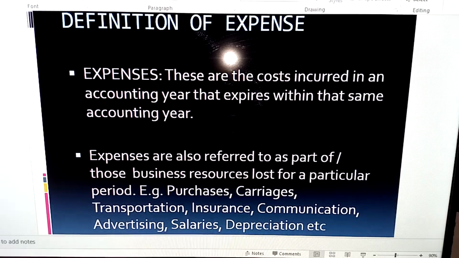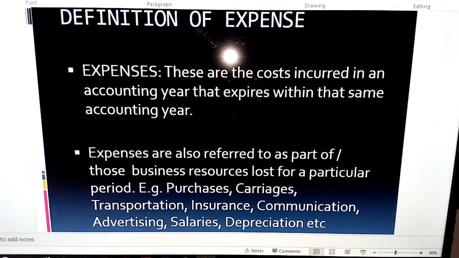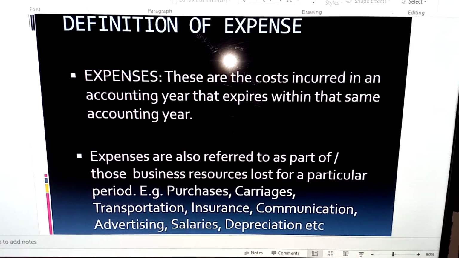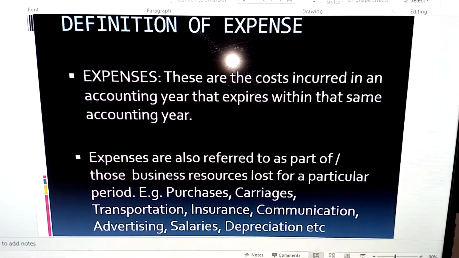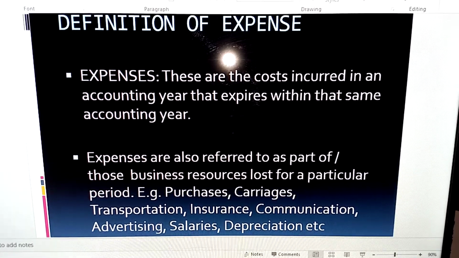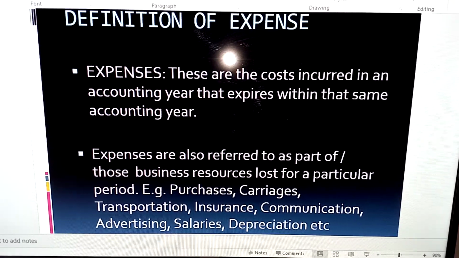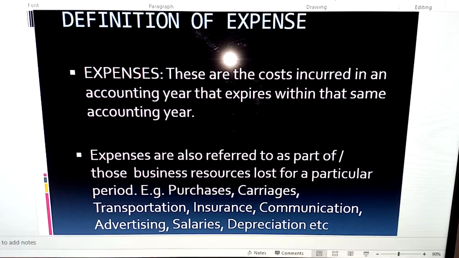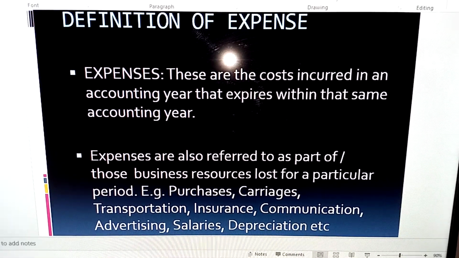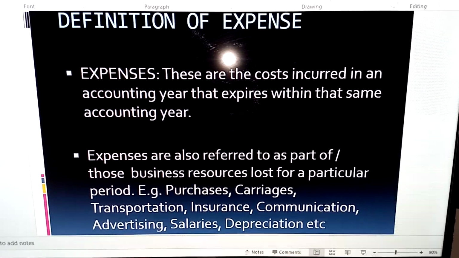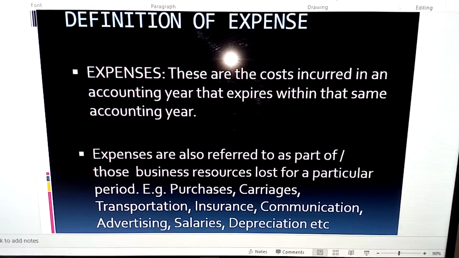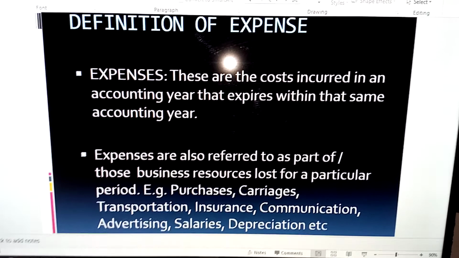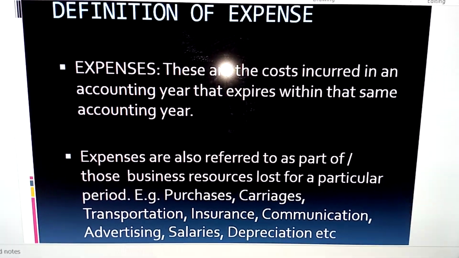Now, the part of the business resources lost for that particular period is referred to as an expense. We can also define expense as the cost incurred in a particular year that expires within the same year. For instance, you paid for office rent.